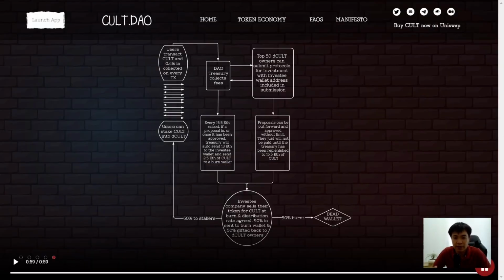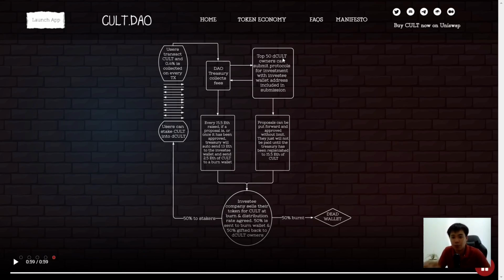Now we look at the tokenomics of this project. As I mentioned earlier, users transact Cult, 0.4% is collected on every transaction, and the tax goes to the treasury. Now how do we use the treasury? The top 50 stakers can submit proposals to use the treasury funds. These proposals will be voted on by the Many.